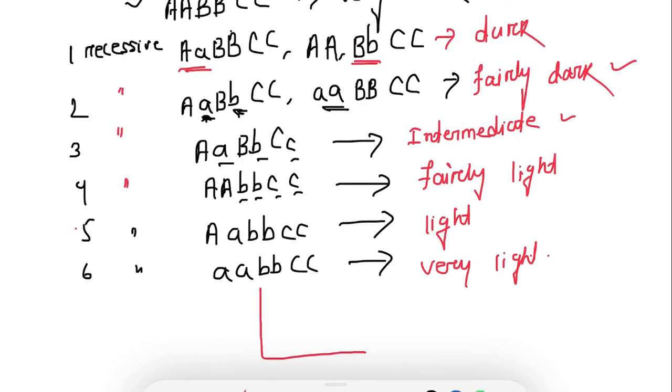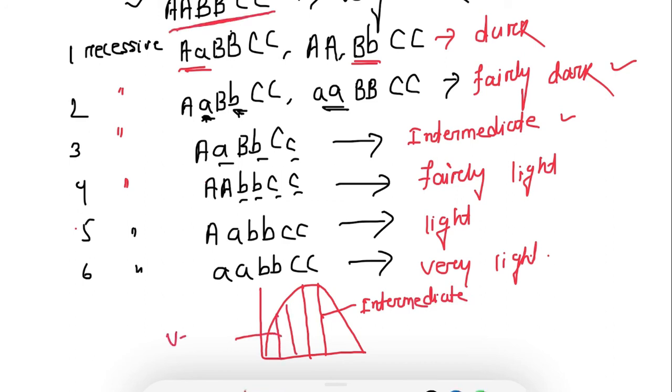So if we plot a graph of skin color in humans, we will get a bell-shaped curve. In the bell-shaped curve, the maximum number of people will have intermediate skin color, and rare people have very dark skin color, and also rare people have very light skin color.